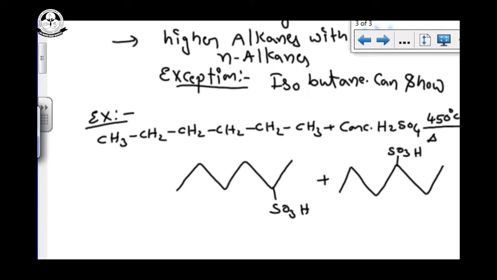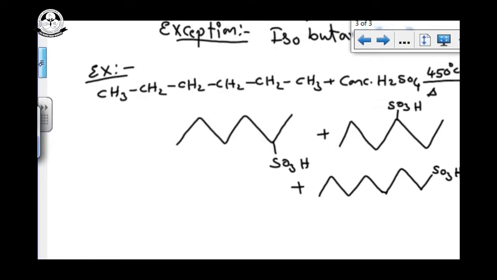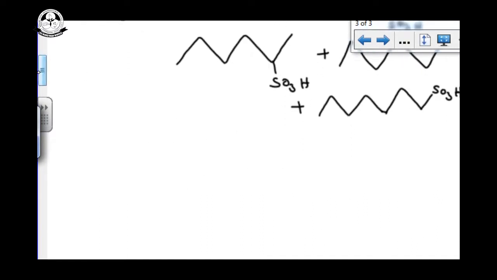See the mechanism for the sulfonation reaction. The same radical mechanism we can follow, and we can get the first carbon product also, but in the least amount. 1, 2, 3, 4, 5, 6, and this is SO3H. We will go to the mechanism of this reaction.